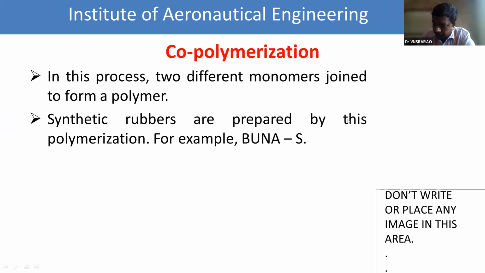17 absent. 18, 19, 20, 21, 22. What about 22? 22 is absent. Next 23. 24, 25, 26, 27, 28.